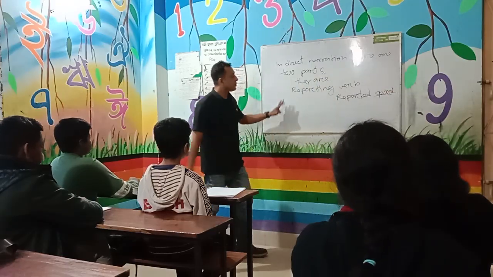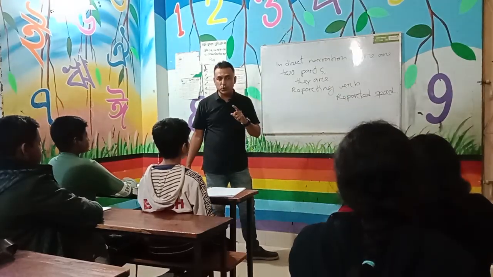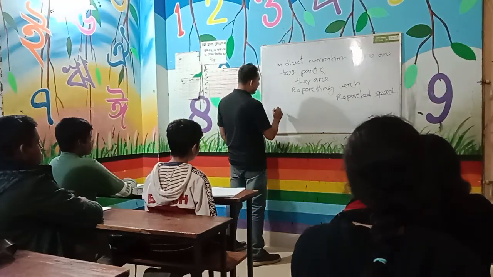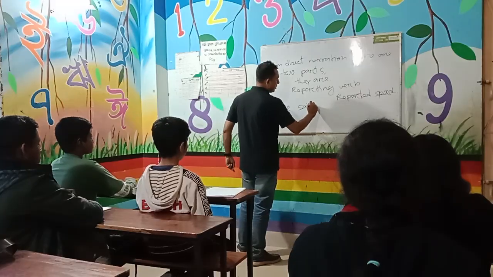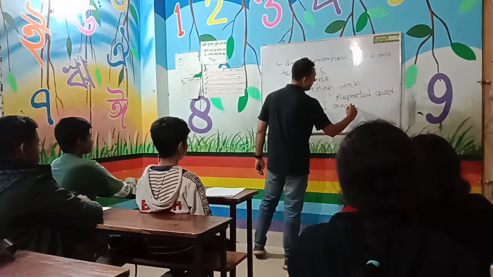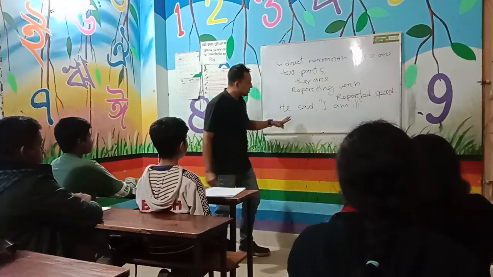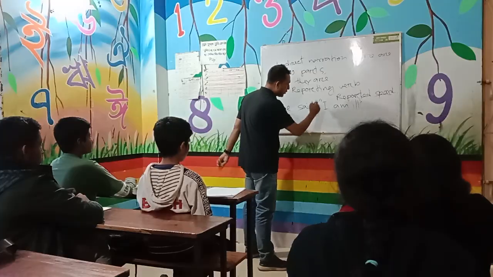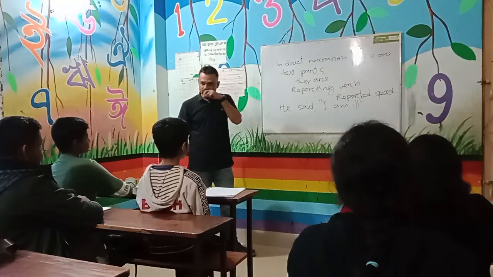In general, in between the reporting verb and the reported speech, we use a comma and inverted commas. I am going to give you an example. He said, "I am ill." Did you get that? We use a comma and inverted commas between the reporting verb and the reported speech.